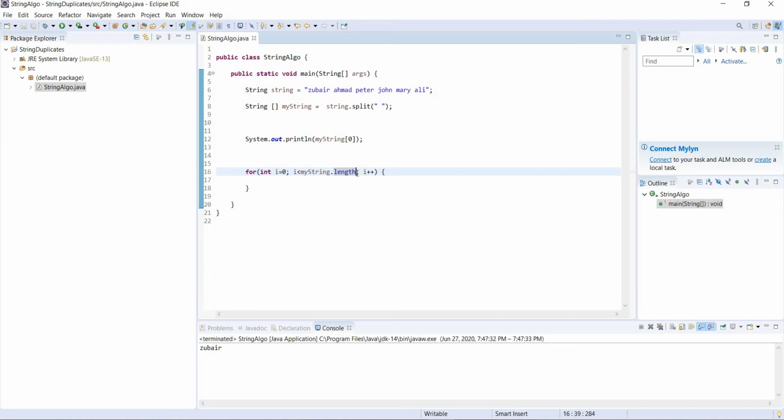So that will be 6. So less than 6 is 5. So as long as I is less than 6, this loop should run. And if I goes to 6, this condition will be false, and then this loop will break.